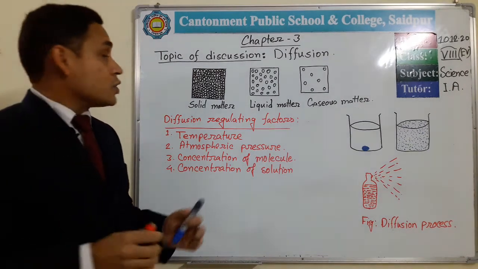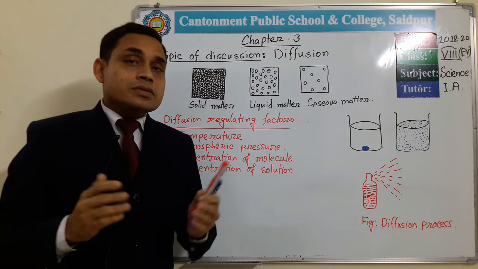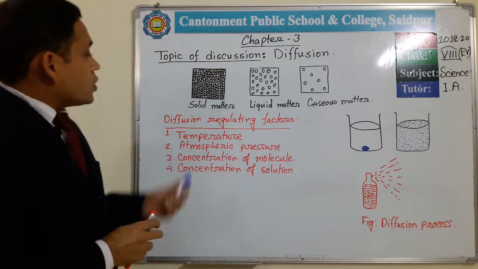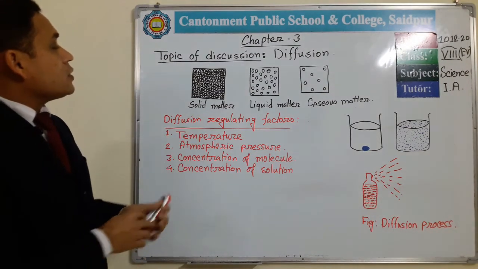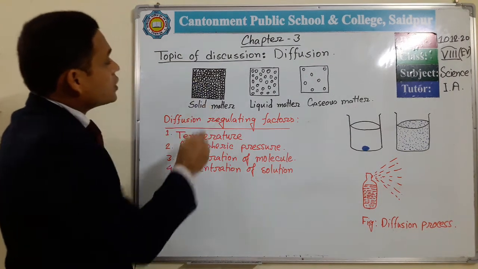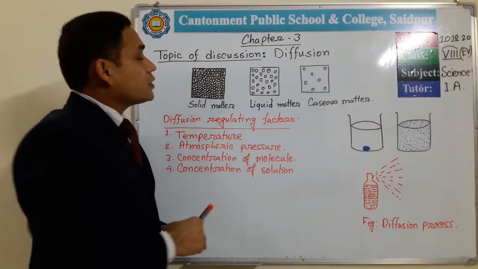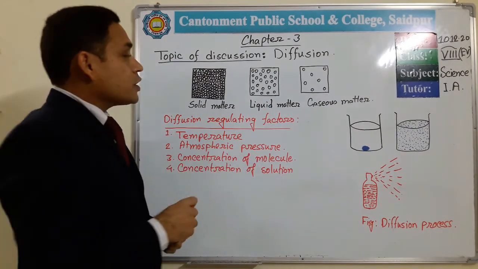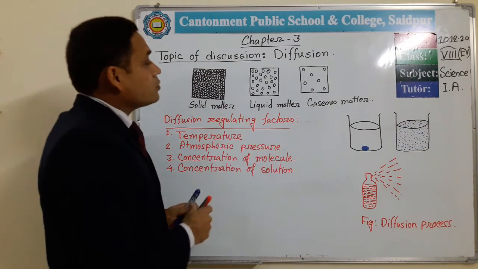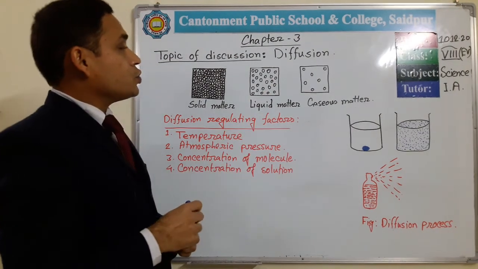If we consider the structure of these matters, we know matter is formed by small particles. In solid matter, the particles remain very close in contact. In solid matter, no intercellular gaps are present. But in liquid matter, the matter-forming particles remain a little bit far from each other. That means it bears an intercellular gap between them.